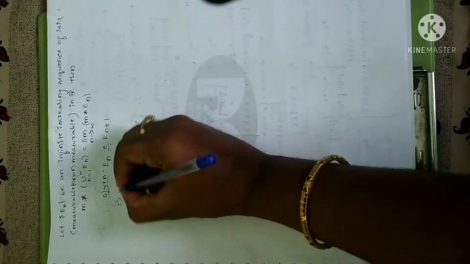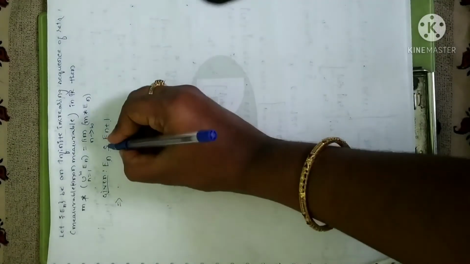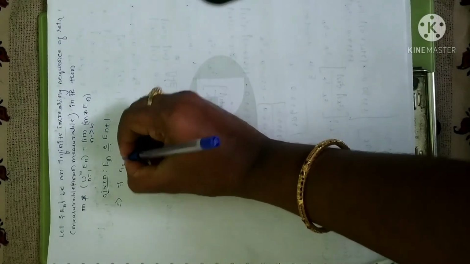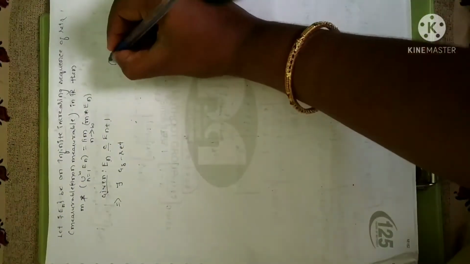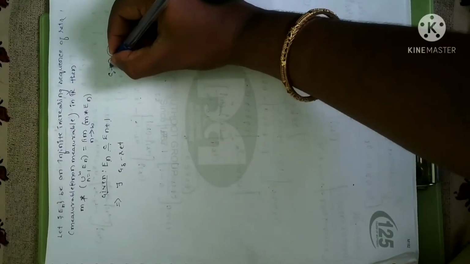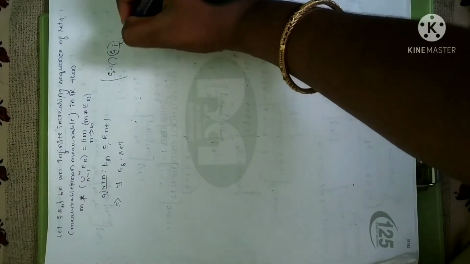So if that was the case, remember for any infinitely increasing sequence, there exists a G delta set. As I explained in the previous session, a G delta set is an intersection of open sets, right? A G delta set is defined as an intersection of open sets Gi.